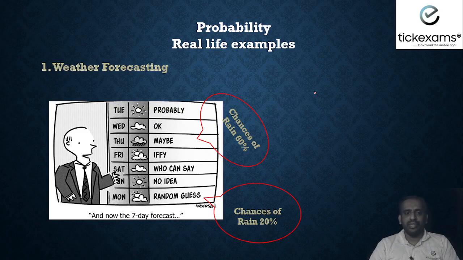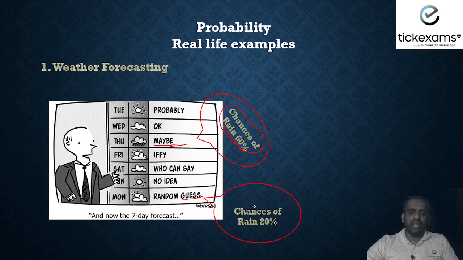So for example, going through a weekly schedule of forecasting, as you can see on the screen, Thursday it looks like there's going to be rain, and the chances of rain are 60%, which means there's high probability of getting rain on that day. So you might not want to visit on Thursday, right?